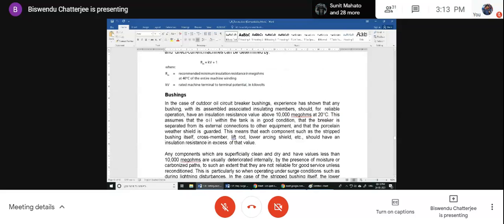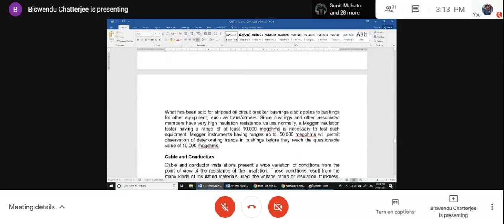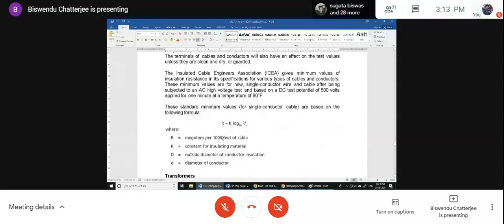For bushing, at least 10,000 mega ohms is necessary. Cables and conductors, this is the formula: R equal to K log D by d, R in mega ohms per 1000 feet of the cable.